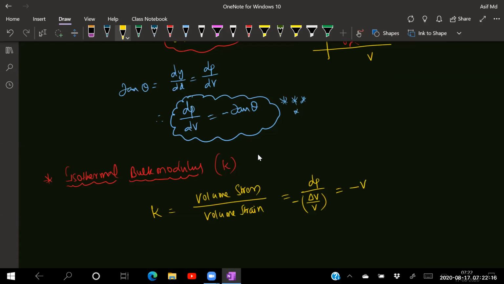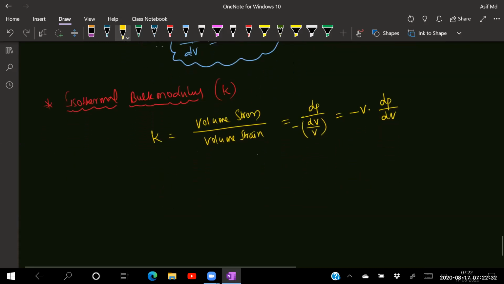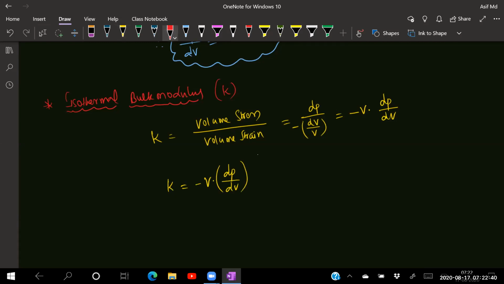So it is minus V into dP by dV. We'll write this as dV only, the change. So this is the formula: K is equal to minus V into dP by dV. This is known as bulk modulus.